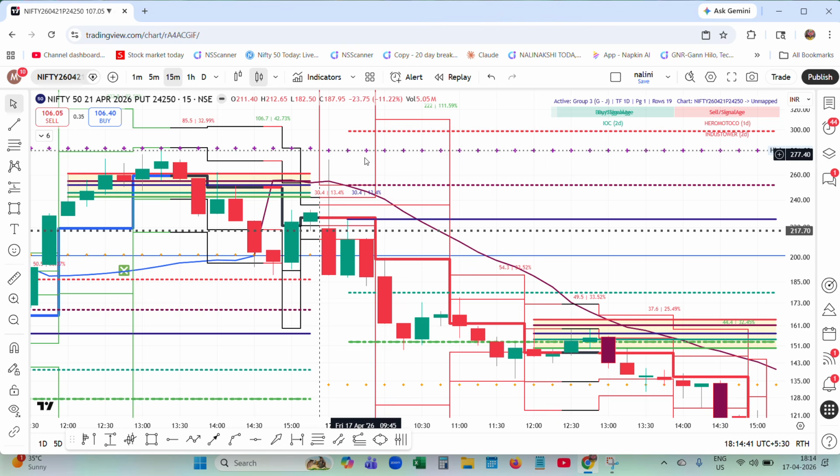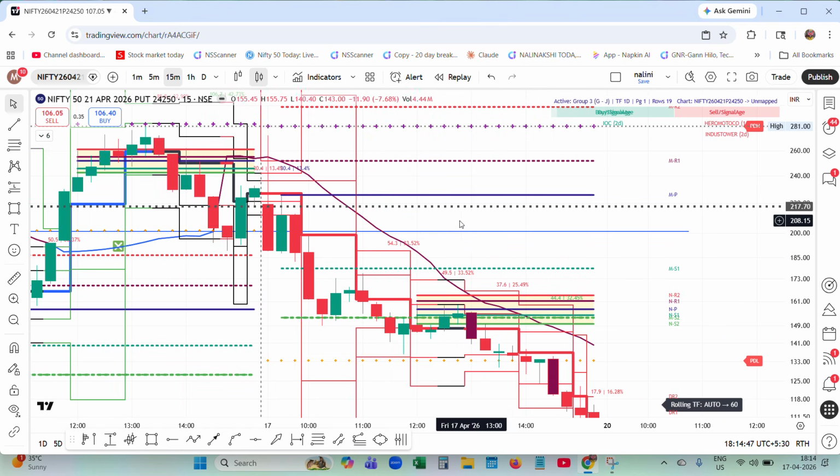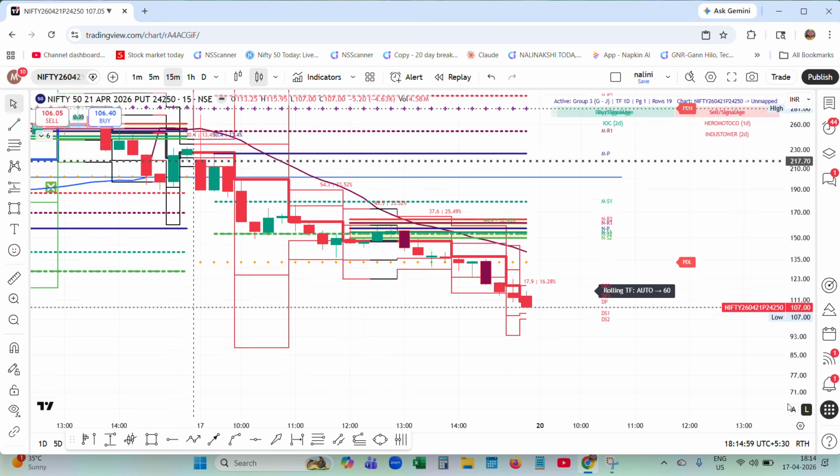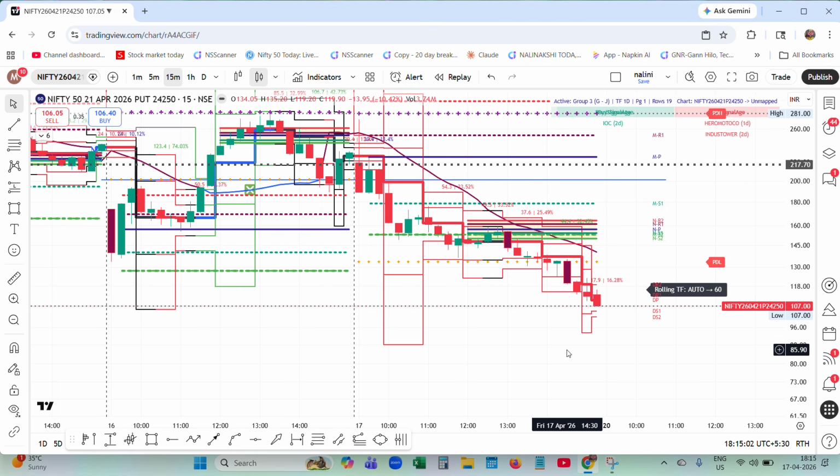Then you can sell this option. A writer can do that. 223, keeping this as stop loss, and he could have continued riding this. So he could have made 100 points, almost 100 into 65, 6,500 per lot.